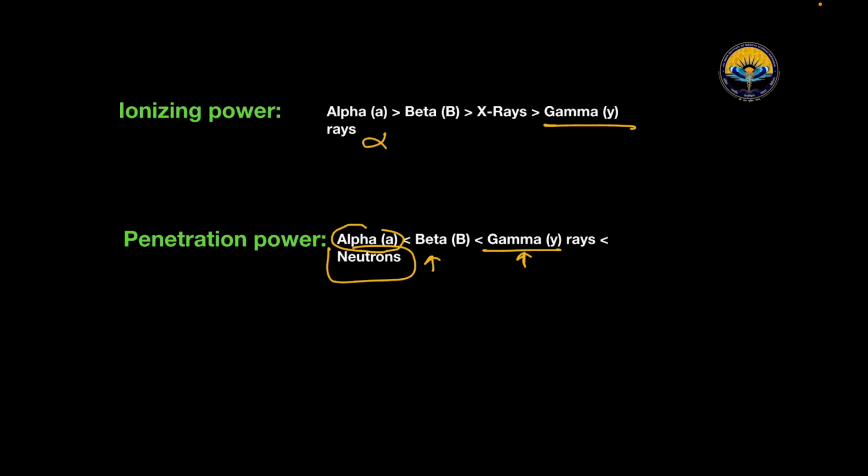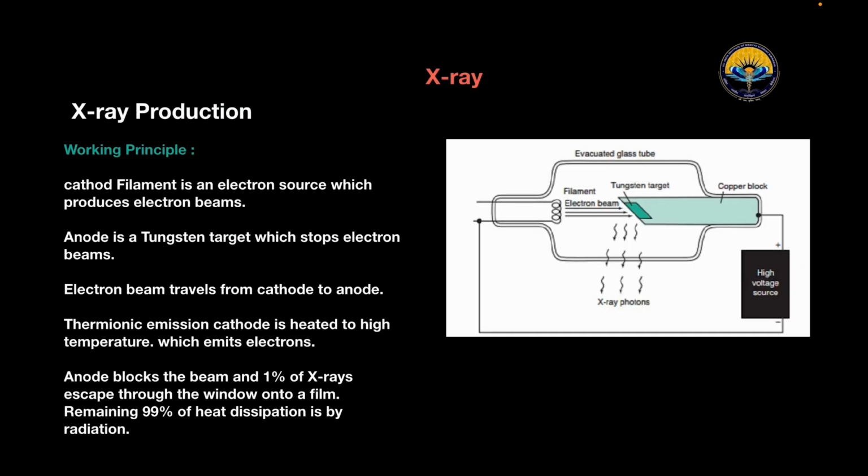So let's talk about X-ray production. What is the principle? Look over here. The cathode filament is an electron source which produces electron beams. Now the anode is a tungsten target which stops electron beams. So here the electron beam travels and here it is stopped in the tungsten. In thermionic emission, the cathode is heated to a high temperature and emits electrons. The anode blocks the beam and 1% of X-rays escape through the window on the film. The remaining 99% of heat is dissipated by radiation.